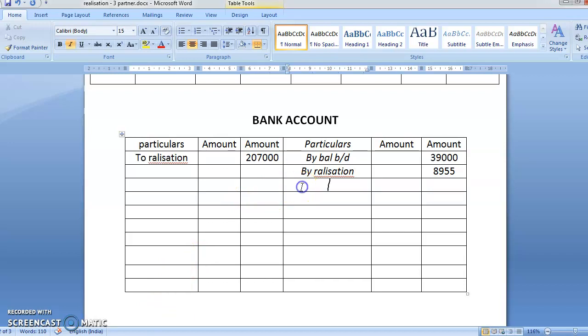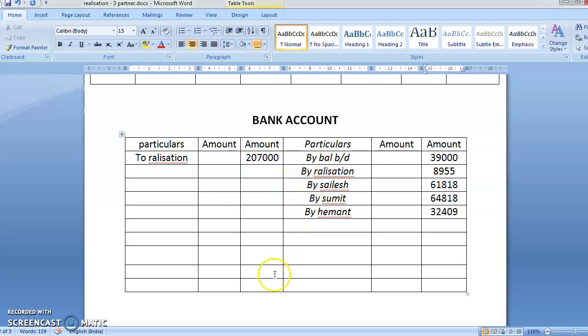So it is by Sailesh capital account, Sailesh we are paying 61,818. Then by Sumit, yes Sumit, I am paying 64,818. And last but not the least, by Hemant, Hemant I am paying 32,409.